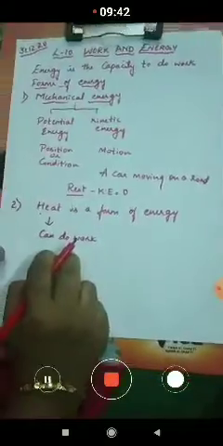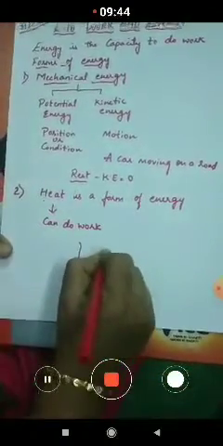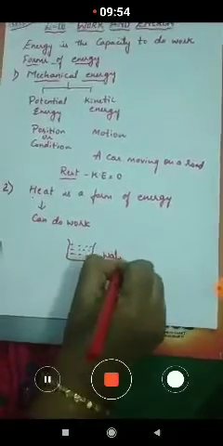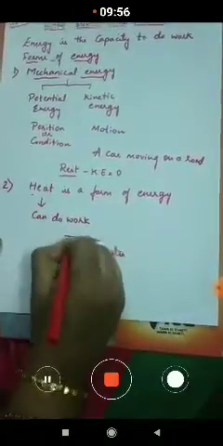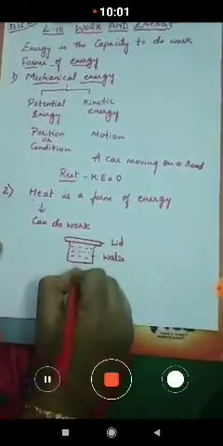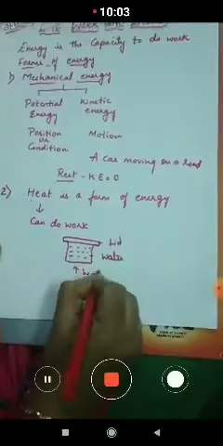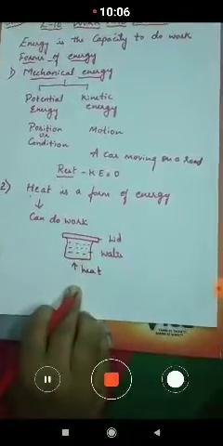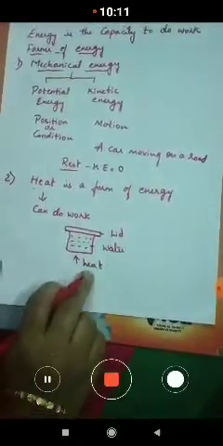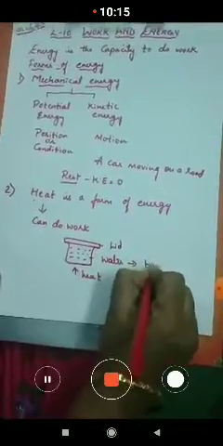So now when we take up a vessel, children, in your home I think your mother will boil the water. This is a similar way. We have taken the vessel and the water inside it, and we have closed the vessel with the lid. So this is the lid. Now I am going to heat up the water. Yes. So now what happens after some time? The heat makes the water boil.